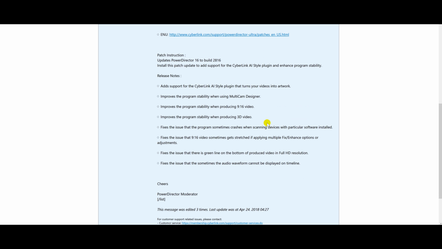Down here, it lists a few things. It's not a super big patch. From what I'm seeing, it adds support for the CyberLink AI Style plugin artwork. This looks to be the majority reason why they did it, from what I can see.